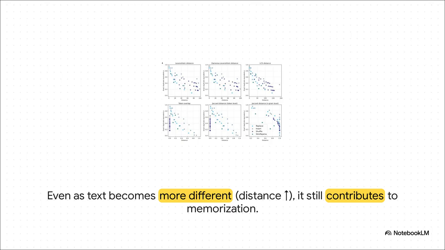And here you go. This chart is basically the smoking gun. What it's showing is pretty clear. Even as the fuzzy duplicates get more and more different from the original, that's the Levenshtein distance increasing on the x-axis, their power to cause memorization, that rho value on the y-axis, stays way, way above zero. It's a perfect illustration that even text that's been changed a lot still contributes to memorization.